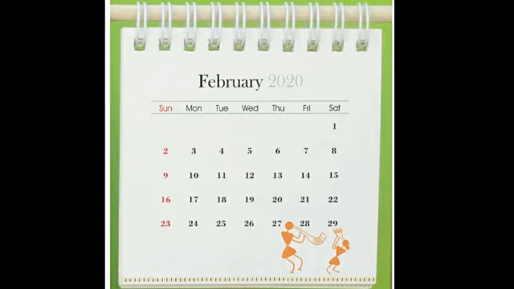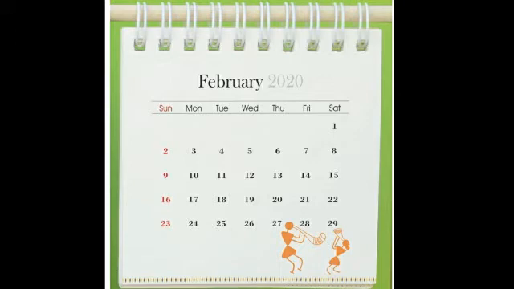Now children, there are many types of calendar, but the calendar we are using is the Gregorian calendar. The Gregorian calendar has 12 months, 52 weeks and typically has 365 days.